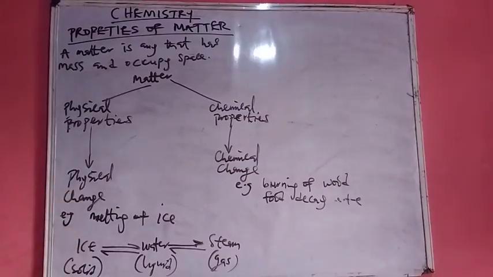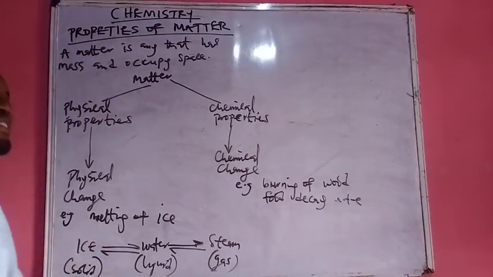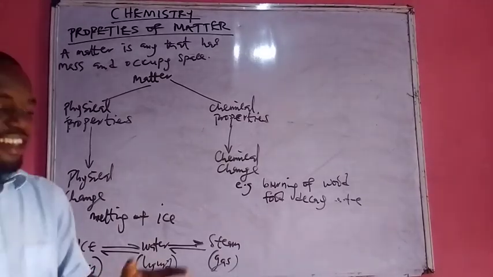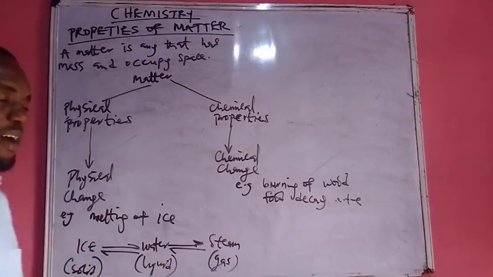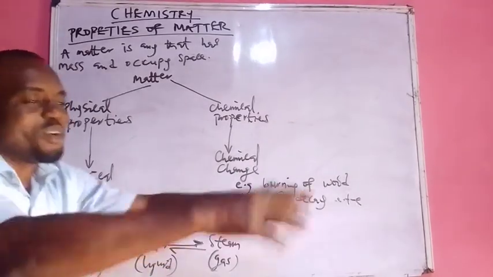I'm still looking at chemistry. In chemistry, we are going to be looking at properties of matter. The first thing that you need to know is what really is matter. I think when we were growing up, they said matter is anything that has weight and can occupy space.